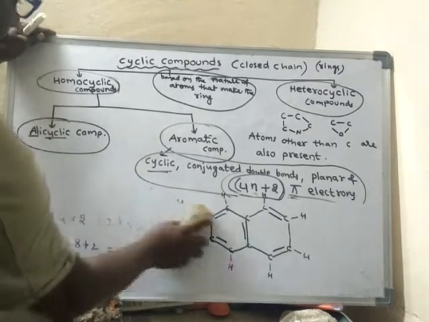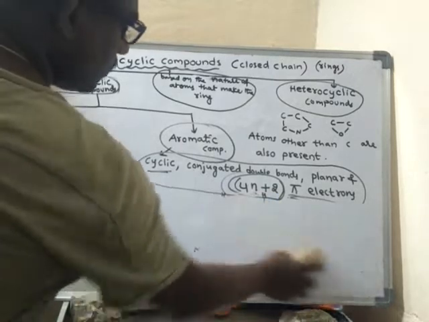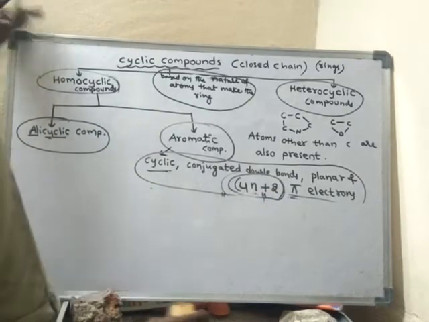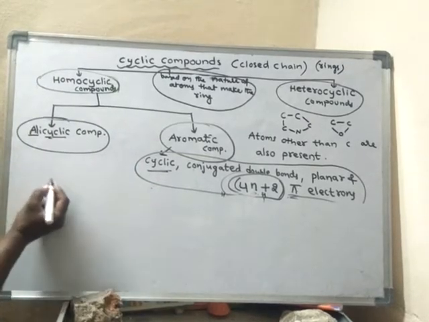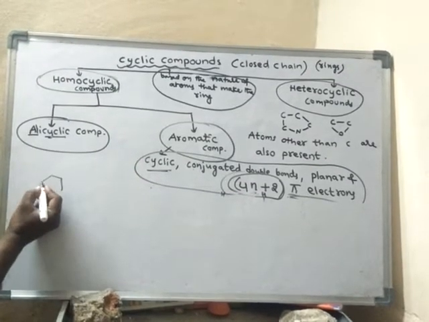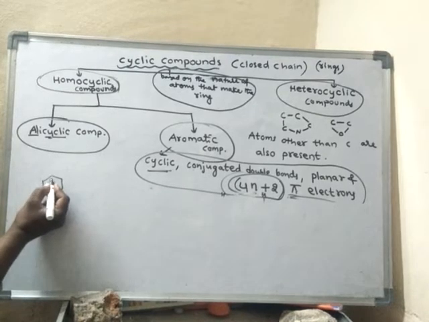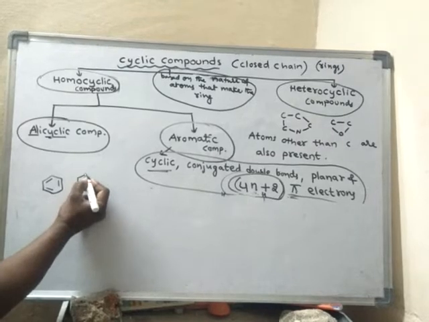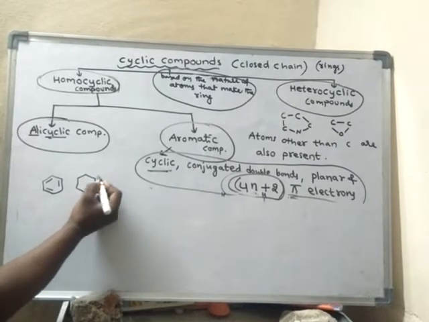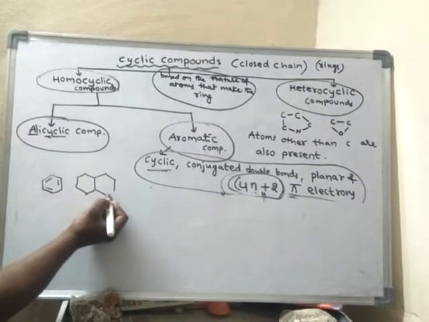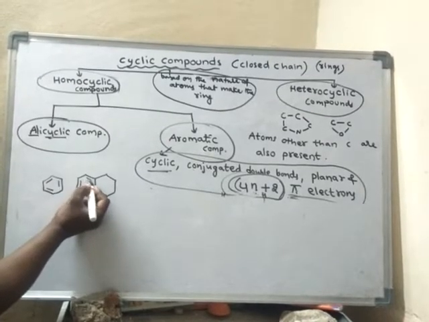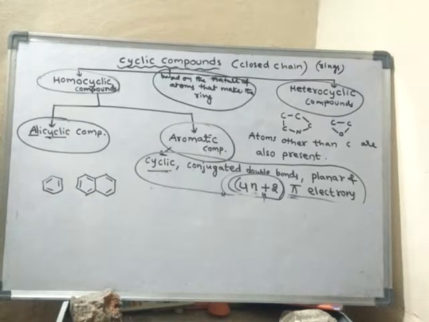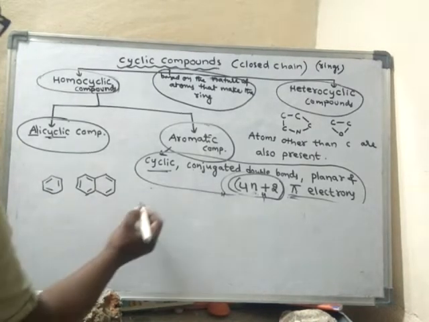So generally benzene is written like this. This is benzene. Okay, and naphthalene is written like this. It is drawn like this. Naphthalene contains 2 rings and it is drawn like this. And another structure, let us take another example, anthracene.